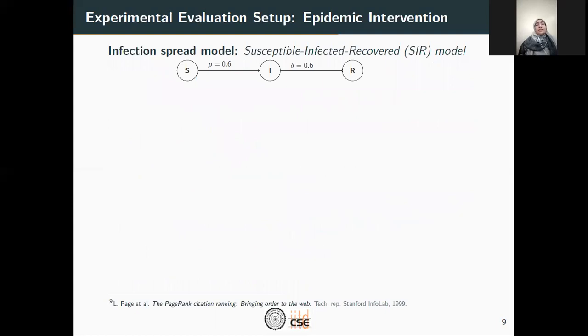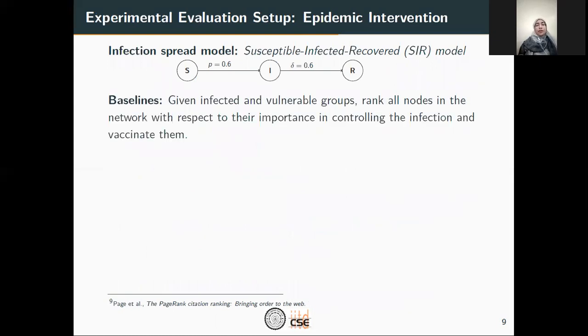Regarding our experimental evaluation setup, we consider the infection spread model, that is the SIR model, the susceptible, infected, recovered model, and consider the following probability of infection based on the existing literature. So what we have is an infected group and a vulnerable group, which represent the source and target group respectively. And what we want is to rank all the other nodes in the network with respect to their importance in controlling the infection. As a result, we can vaccinate them.